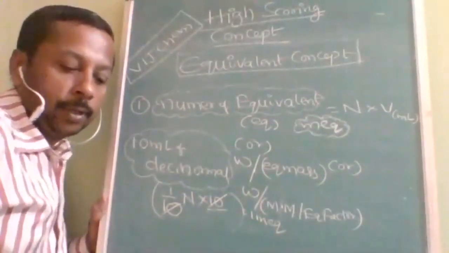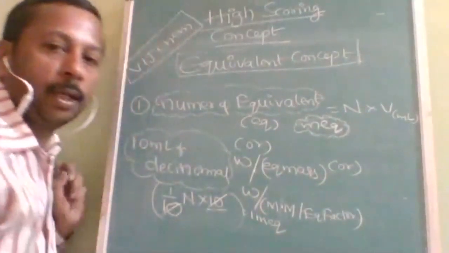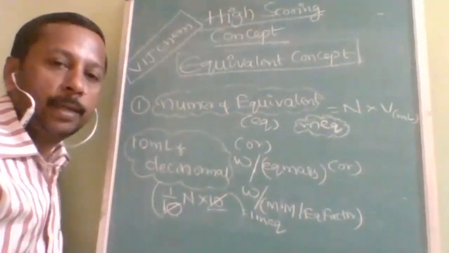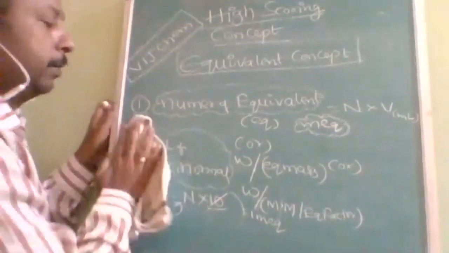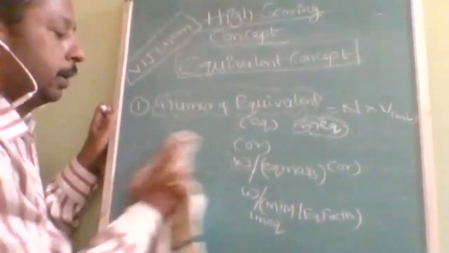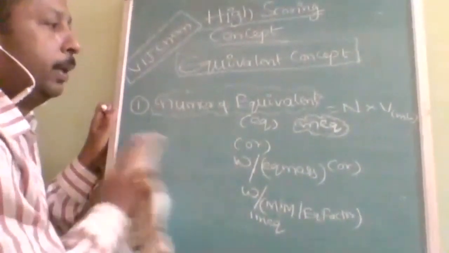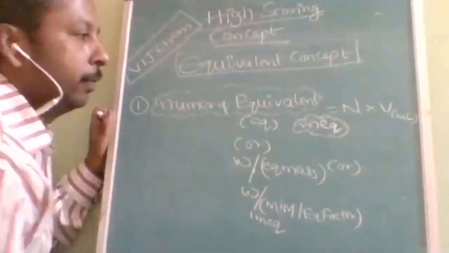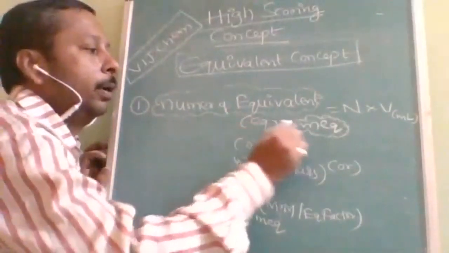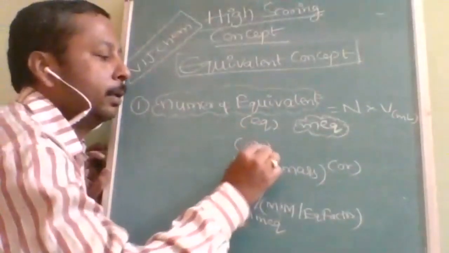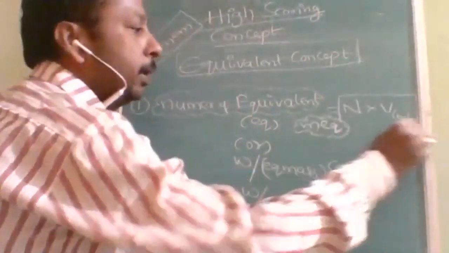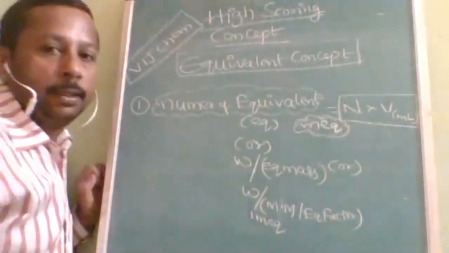Like this, you can find it when normality is given. Simply multiply the normality with the volume. If volume is in milliliter, you will get milli equivalent. If volume is in liter, you will get equivalents. This is one way. I think it is understood.